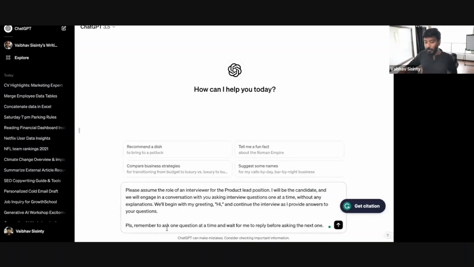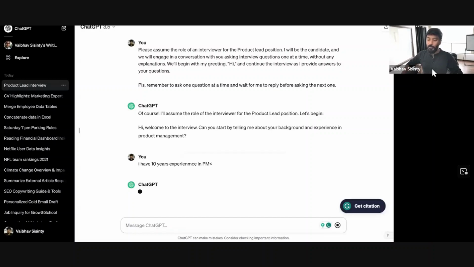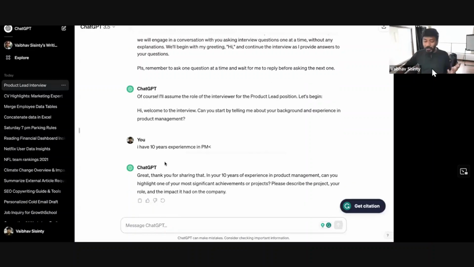And I'm going to send a prompt like this. Please assume the role of an interviewer for a product lead position. You can change this to any role that you want to. I will be the candidate and will engage in a conversation. Basically, I'm asking ChatGPT to interview me or simulate an interview. The moment I do that, it will not give me a list of questions, but it says, hi, welcome to the interview. Can you start telling me about your background and experience in product management? Let's say I have 10 years of experience in PM, right? So it's like we're literally talking.